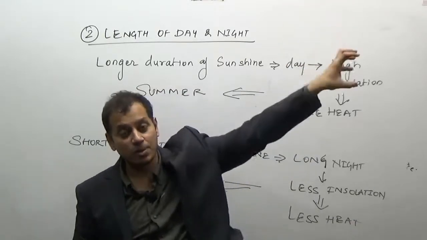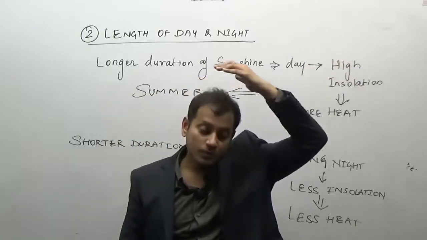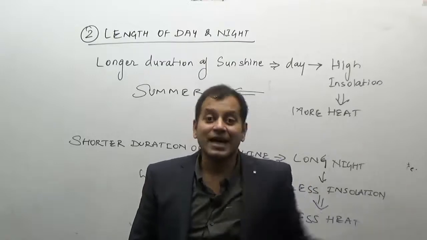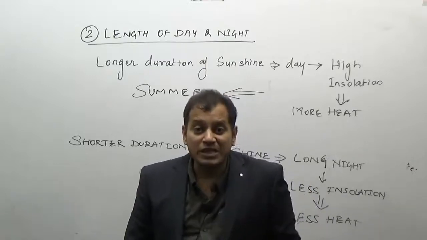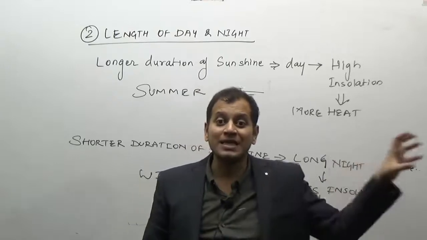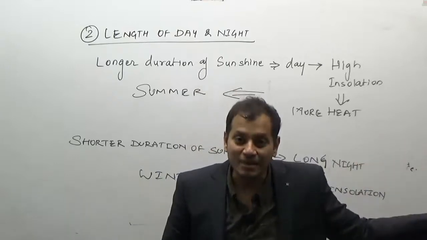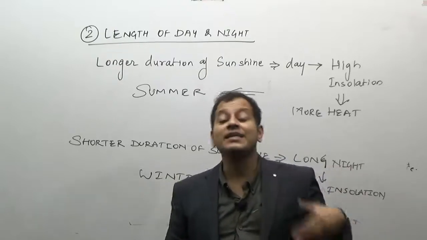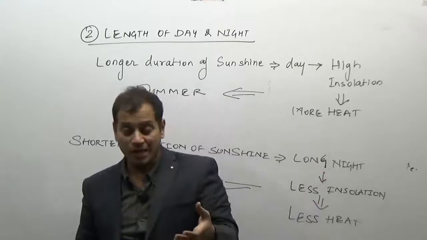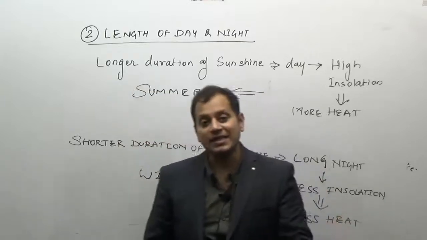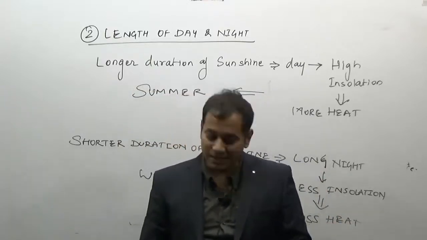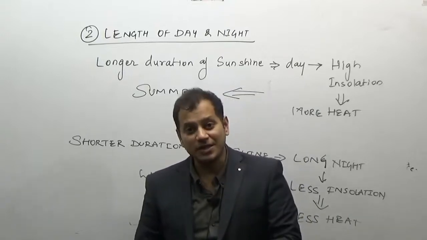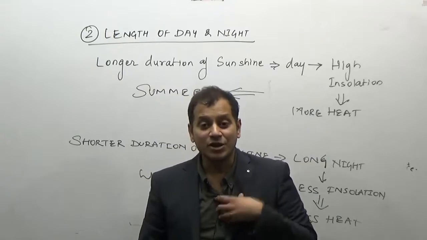When the sun is over the Tropic of Cancer, we receive more insolation, there is a larger length of day, and that is why the summer solstice, June 21st, is the longest day in the northern hemisphere, but it is the shortest day in the southern hemisphere. On the other hand, it is the longest night in the southern hemisphere. We are experiencing summer season, they are experiencing winter season. Why? Because the duration of the day is greater.